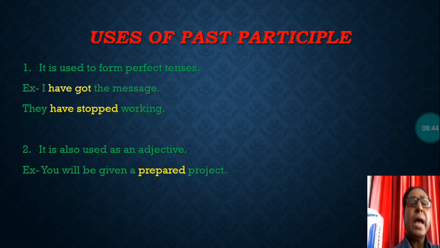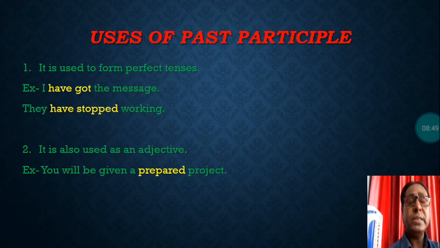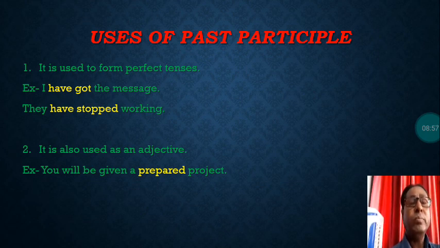I have got the message. They have stopped working. Here, stopped is the third form, past participle. Got is also a past participle, the third form.